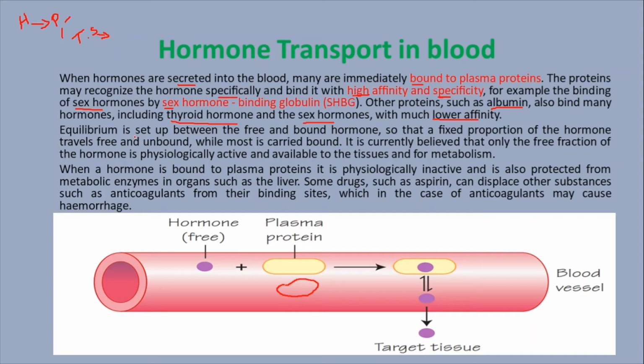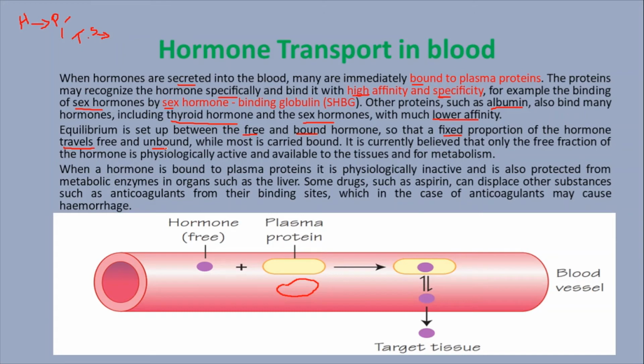An equilibrium is set up between the free and bound hormones. A number of hormones bind to the plasma protein, and the hormone plasma protein complexes increase. Once the complex levels reach an equilibrium compared to the free hormone, a fixed portion of the hormones travels free and unbound.